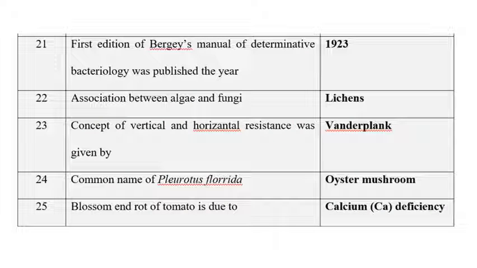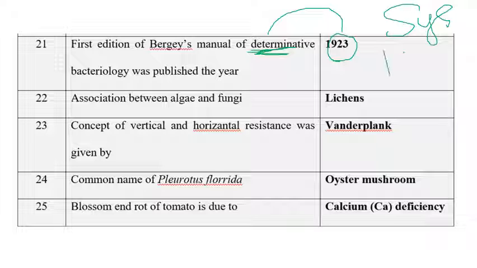The next question is the first edition of Bergey's Manual of Determinative Bacteriology, which was published in the year 1923. If it is Bergey's Manual of Determinative Bacteriology, the year is 1923. If it is Bergey's Manual of Systematic Bacteriology, the year is 1984. Determinative bacteriology was published in 1923, whereas systematic bacteriology was published in 1984. Make sure of it. And the association between algae and fungi is known as lichens. You know very well about lichens.